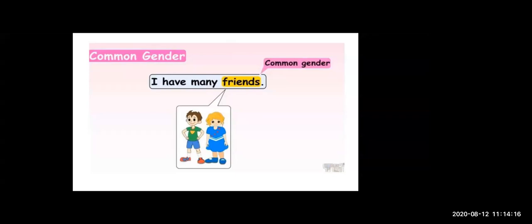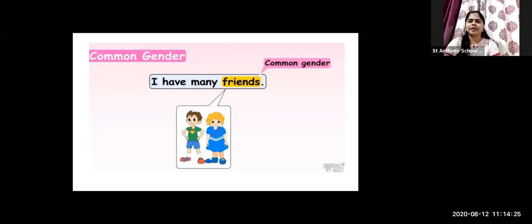So this is all about the sentence. We have seen that I have many friends. In this statement, I have many friends, the word friend is used for what? For denoting commonly male and female both.